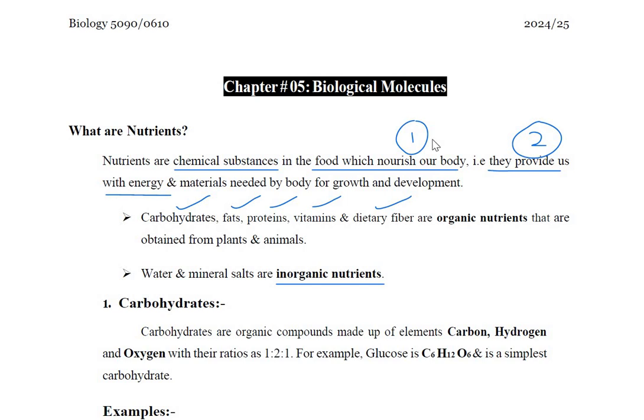Okay, the next chapter is biological molecules. The first one we will discuss is nutrients. Nutrients are the chemical substances like carbohydrates, fats, proteins, vitamins and dietary fibers, and they have two functions.